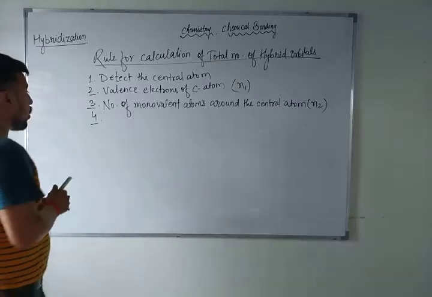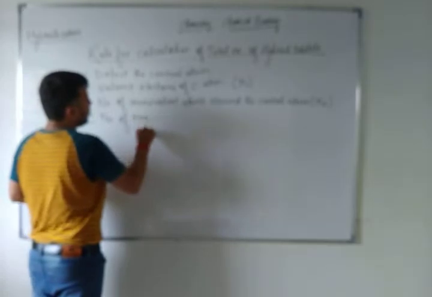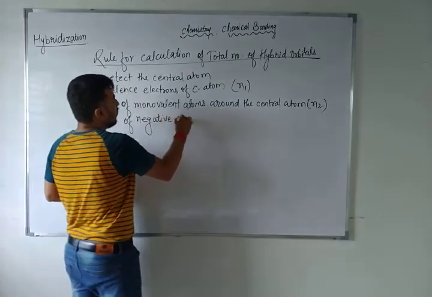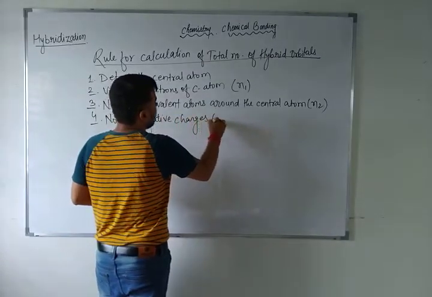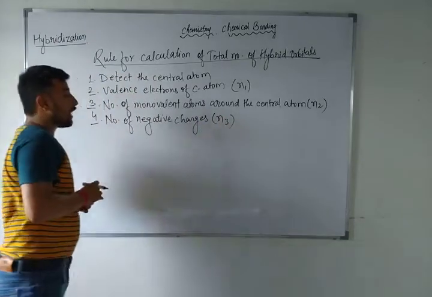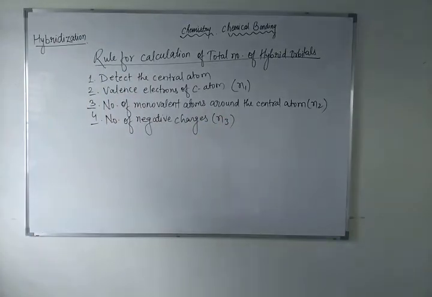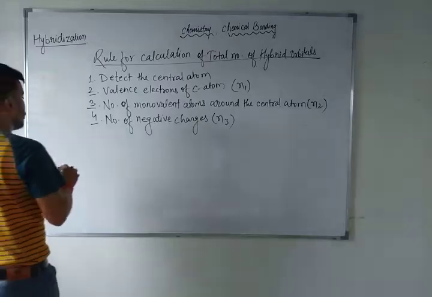Now, number of negative charges will be known as N3, and number of positive charges will be known as N4.